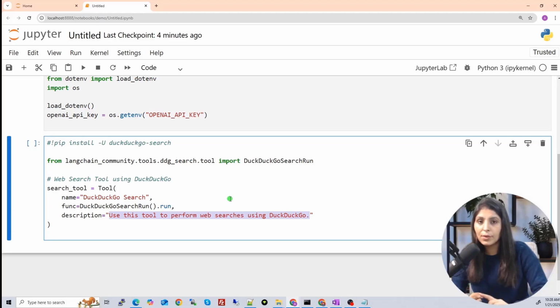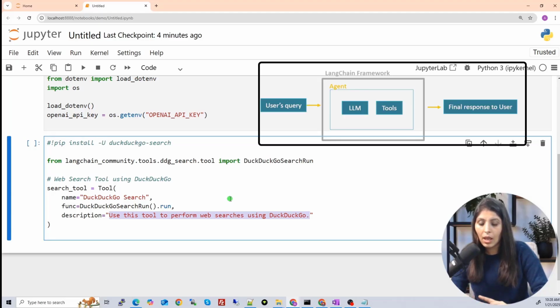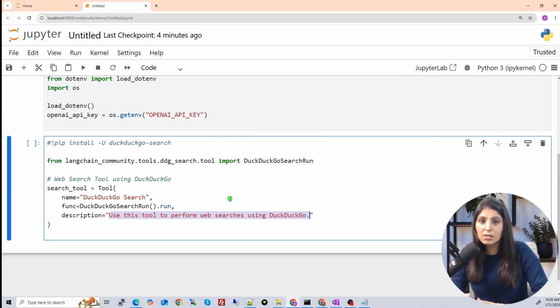As I've told you, the agent will use the LLM and tools together. First, the LLM will understand the user's query, and on the basis of the query, it will see whether any tool is required or not, and if a tool is required, which tool is required. It will check that from the description of every tool, what the task of that particular tool is, and it will pick the tool which matches the user query the most. So this is our tool.